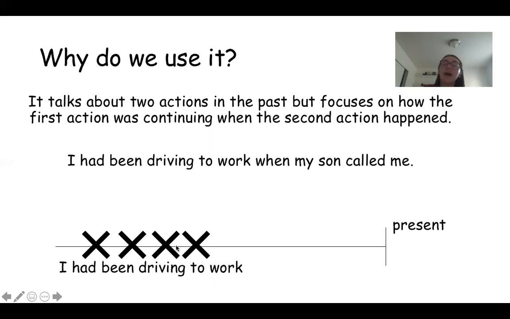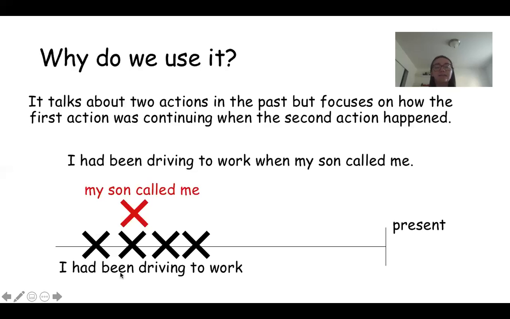But then it says, I had been driving to work when my son called me. So that means that while this action was happening, driving to work, my son called me. So that's what it's talking about: this action is happening, and while this action was happening, this other action happened at the same time, at some point during the first action.